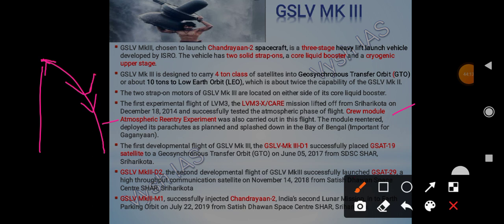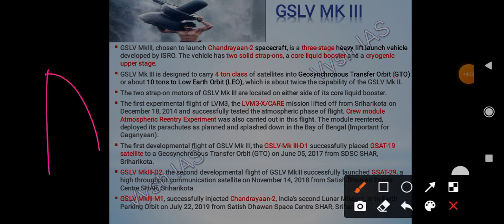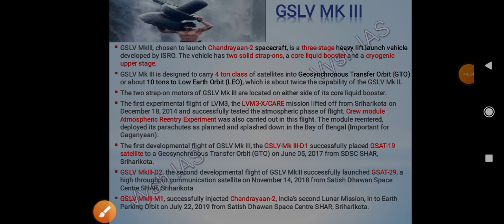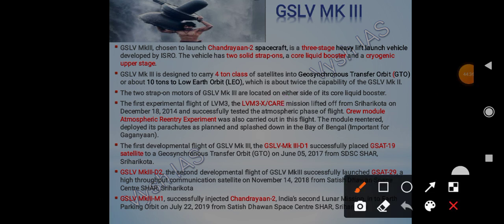So the spacecraft should withstand that heat, then only can our astronauts come back safely to the Earth. That's why we need this crew module atmospheric re-entry. This is called the re-entry experiment. This is called CARE. This was also tested by GSLV Mark III.